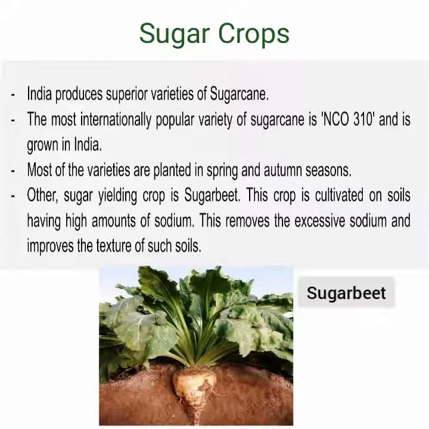Sugar crops. India produces superior varieties of sugarcane. The most internationally popular variety of sugarcane is NCO 310 and is grown in India. Most of the varieties are planted in spring and autumn seasons. Other sugar-yielding crop is sugar beet. This crop is cultivated on soils having high amounts of sodium. This removes the excessive sodium and improves the texture of such soils.